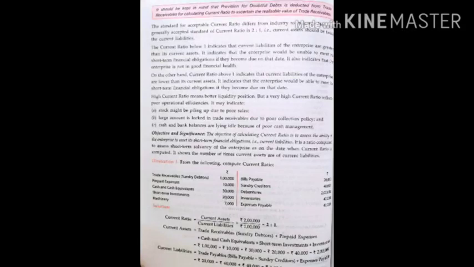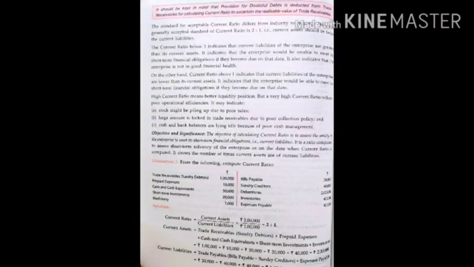High current ratio means better liquidity position, but a very high current ratio reflects poor operational efficiency. It may indicate that stock might be piling up due to poor sales. Large amount is locked in trade receivable due to poor collection policy, and cash and bank balance are lying idle because of poor cash management. So this is the reason.